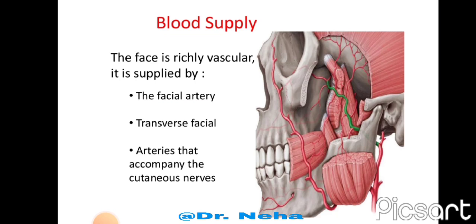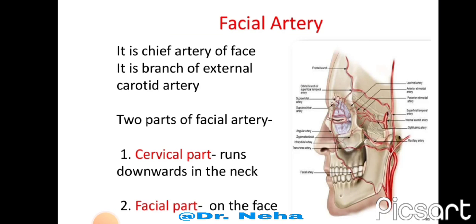First, the blood supply. The face is richly vascular and it is supplied by facial artery, transverse facial artery and arteries that accompany the cutaneous nerves. Facial artery is the chief artery of the face and it is a branch of external carotid artery. It has two parts. First is cervical, which runs downwards in the neck, and other is facial, which runs on the face.